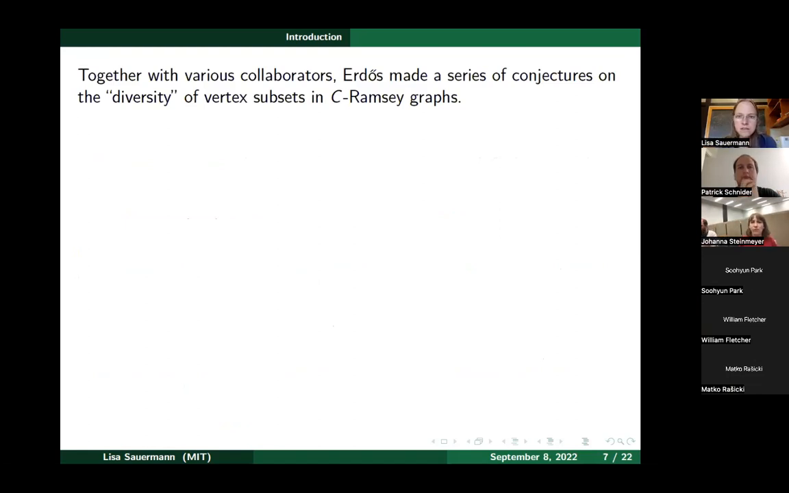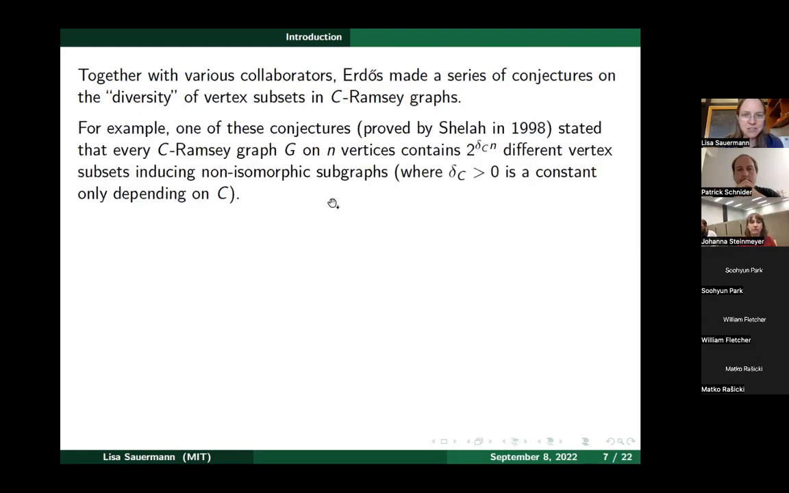Erdős also made a series of other conjectures related to the diversity of vertex subsets in C-Ramsey graphs. And all of these conjectures are about basically C-Ramsey graphs having certain properties which are typical for random graphs. And so basically, in some sense, you can interpret that as saying that they must be random-like. Okay, so what does diversity of vertex subsets mean? Okay, that's a very cloudy term, but let me just give one example of such a conjecture.